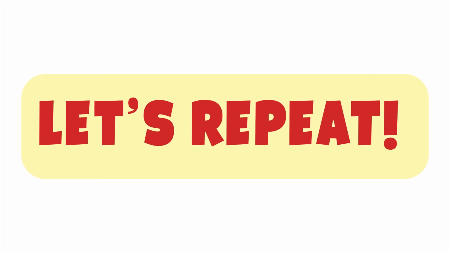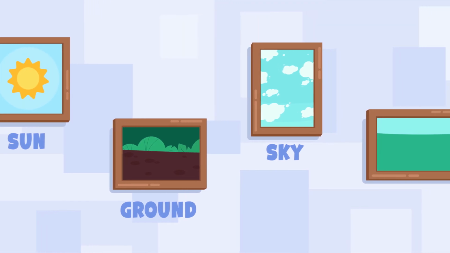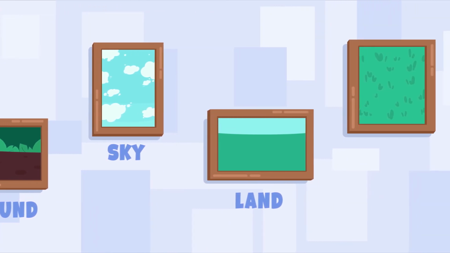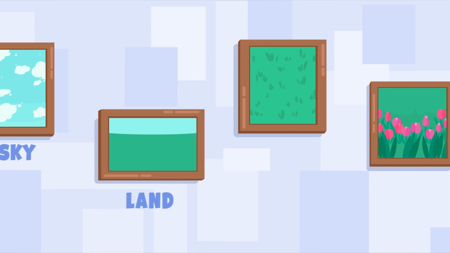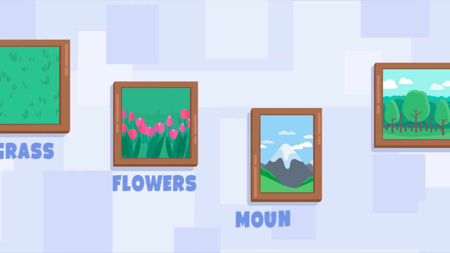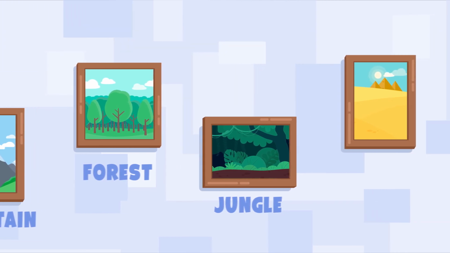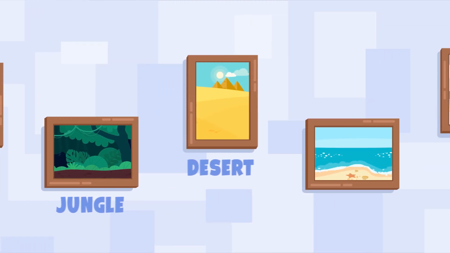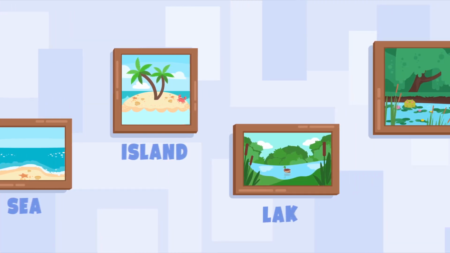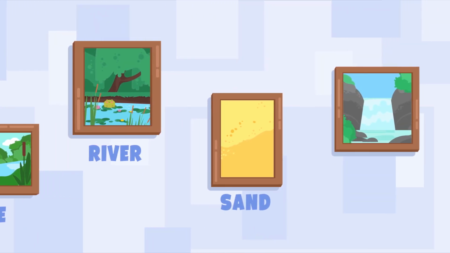Review. Let's repeat the words. Sun, ground, sky. Land. Grass. Flowers. Mountain. Forest. Jungle. Desert. Sea. Island. Lake. River. Sand. Waterfall.